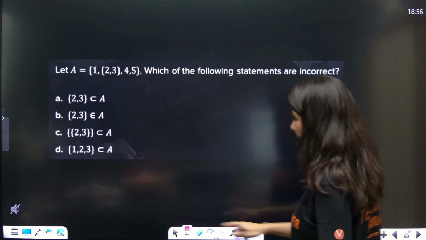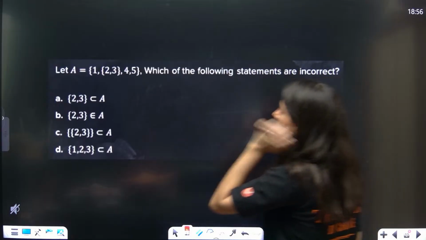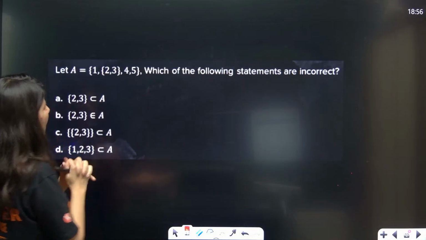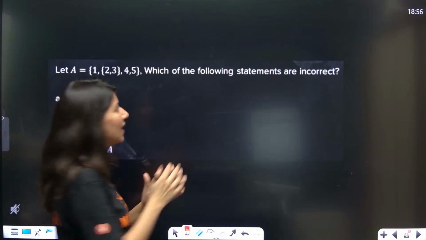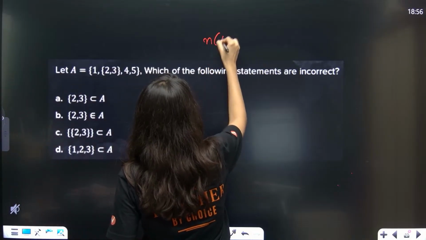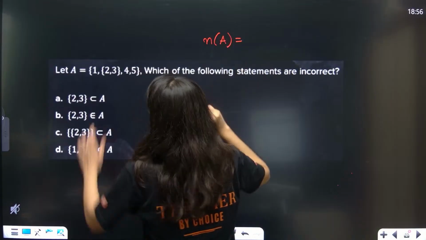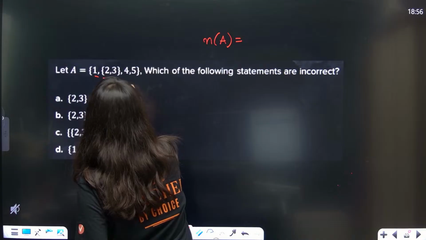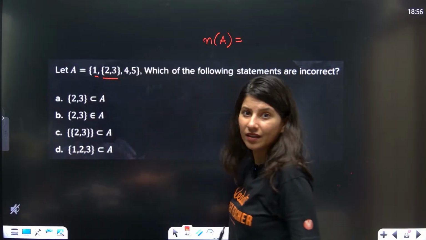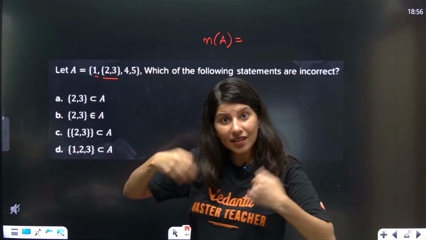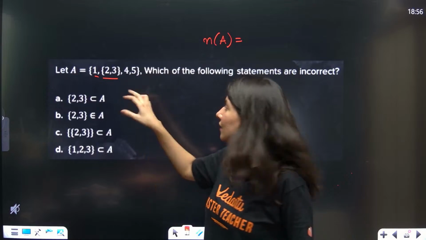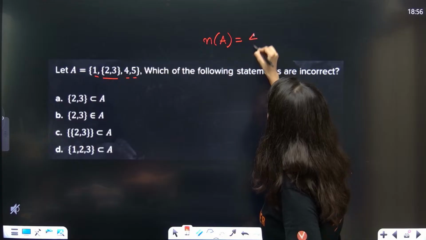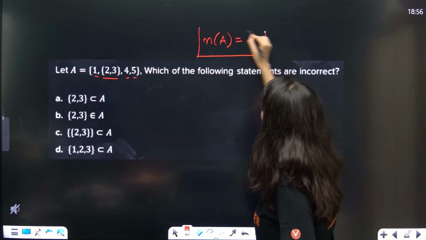Okay, let's see. A is a set having one. By the way, how many elements are there in set A? Can anybody tell me the cardinality of A? So, ma'am, this is an element and this is also an element. The second element is the complete set, one set, and then this and this. 1, 2, 3, 4. Cardinality of A is 4.